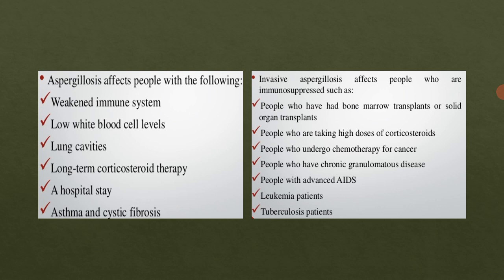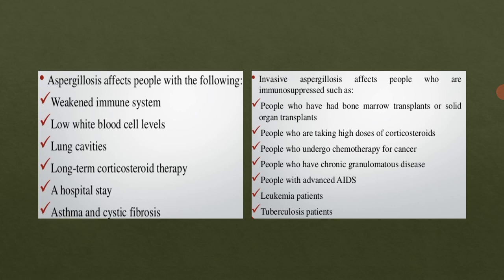Second, people who are taking high doses of corticosteroids, or who may have any ongoing antibiotic treatment or steroid treatment. Then people who undergo chemotherapy for cancer treatment, and people who have chronic granulomatous disease.